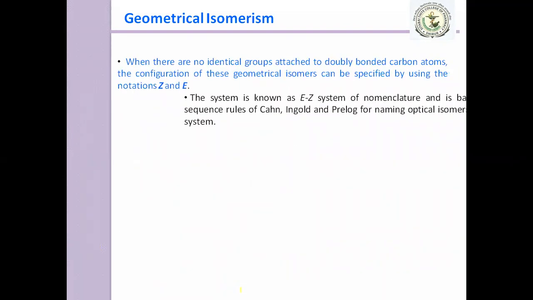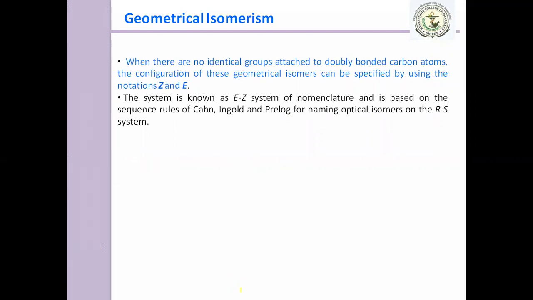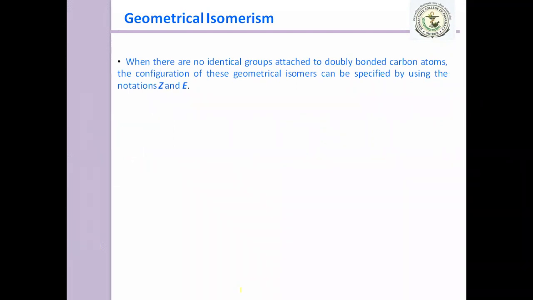So when there are no identical groups attached to doubly bonded carbon atoms, the configuration of this geometrical isomer can be specified by using the notations Z and E. So you have to remember, we use Z and E notations when there are no identical groups attached to the doubly bonded carbon atoms. Is that clear?